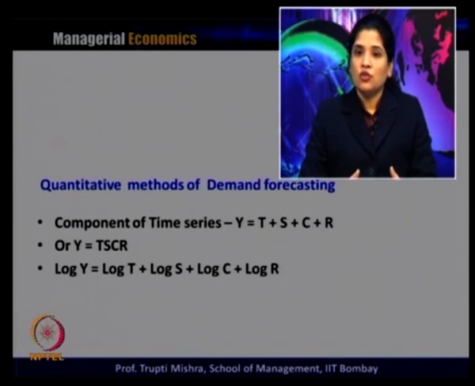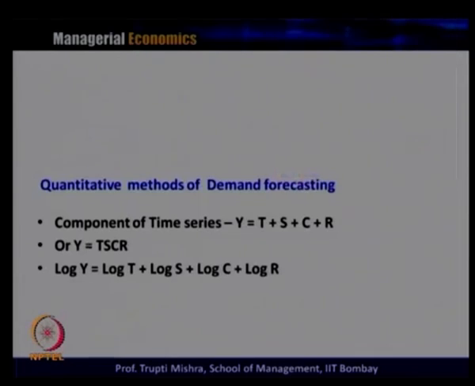This can be in the addition form, or it can also be in the multiplication form. The first one, T plus S plus C plus R, is the additive form, and Y is equal to T S C R is the multiplicative form. And if you take the logarithmic transformation of this multiplicative form, then we will get log Y is equal to log T plus log S plus log C plus log R. So here the entire trend has four kinds of components, and this can be formulated either in the additive form or the multiplicative form, and the multiplicative form again we can transform into the logarithmic form.